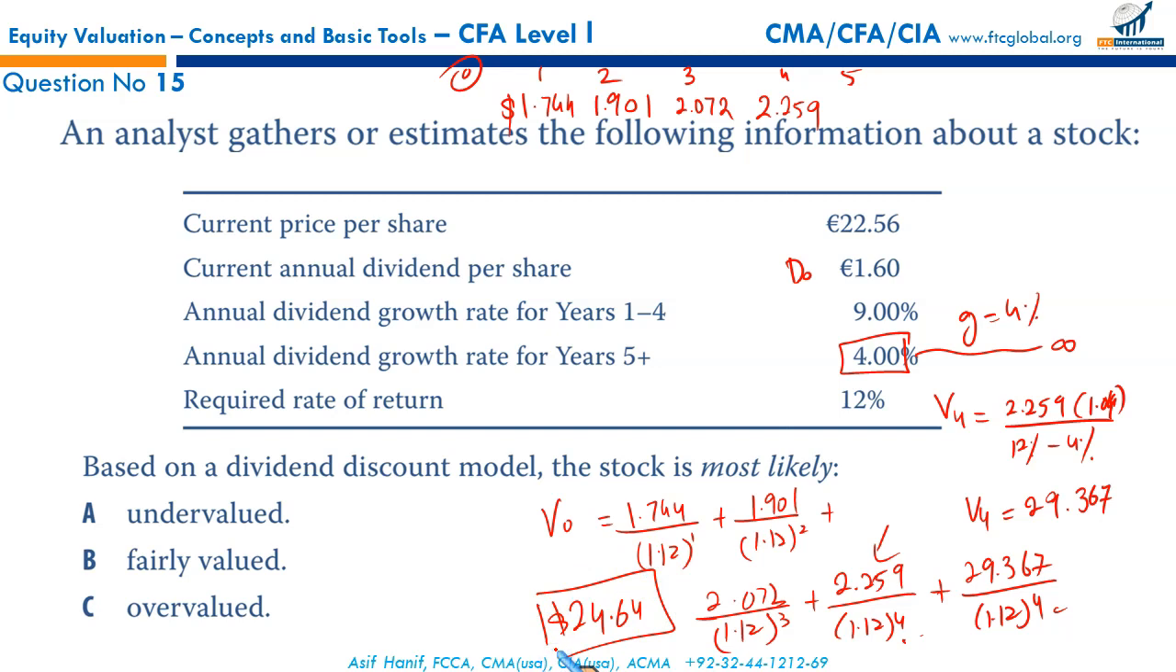But if you look at the current share price, that is 22.56 euros. Sorry, it's not dollars, it's euros. So your model tells you that it's 24.64, but the current market price is lower. So it means it is undervalued. That is A.